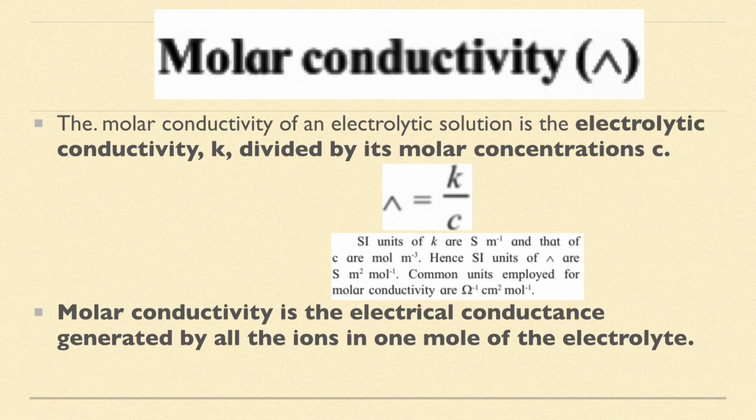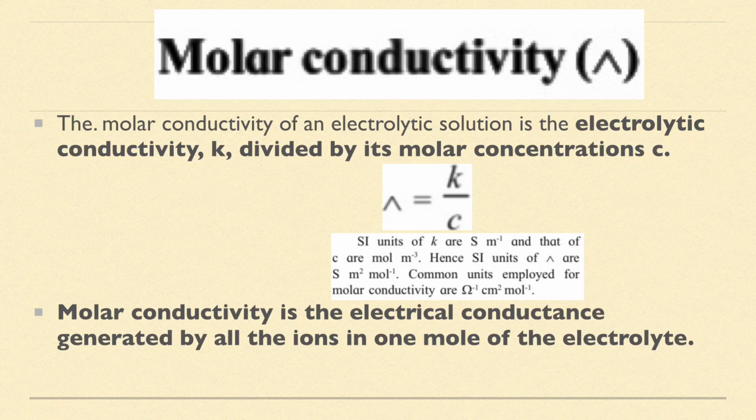That was not possible in conductivity. So Kohlrausch introduced the term molar conductivity, denoted by lambda, so that we can easily compare different solutions and know which can conduct electricity better.